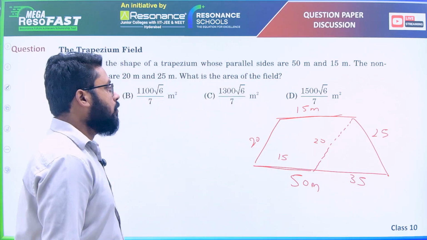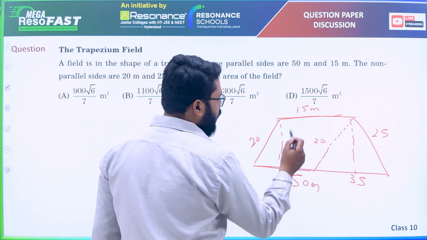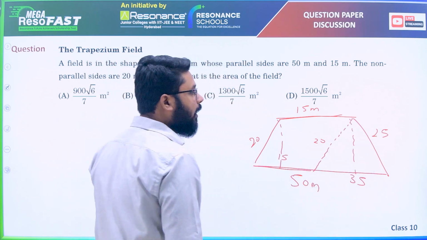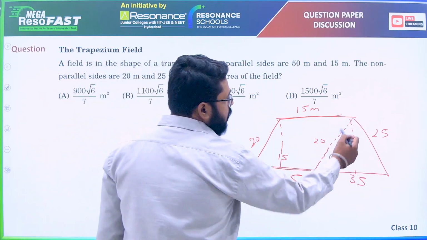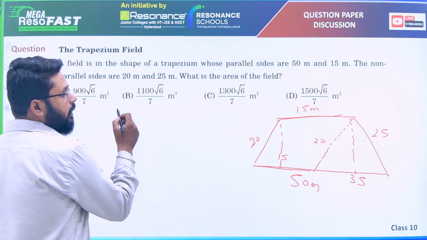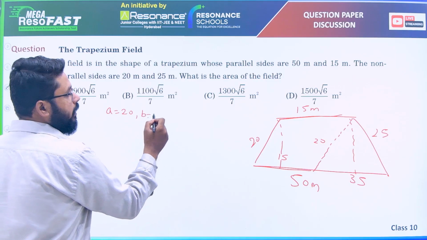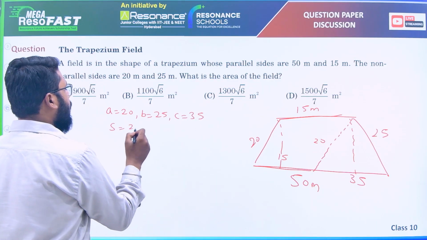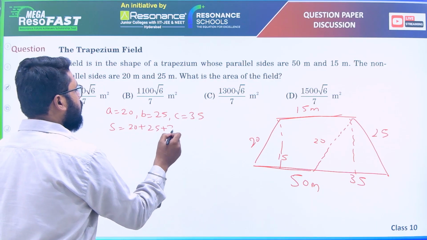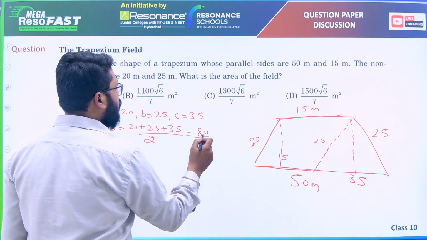Okay. So if we have the height, we'll add the area of parallelogram plus triangle and we can have the entire area. So first we'll use Heron's formula here. A is 20, B is 25, C is 35. S is A plus B plus C by 2, that is 80 by 2, means 40.